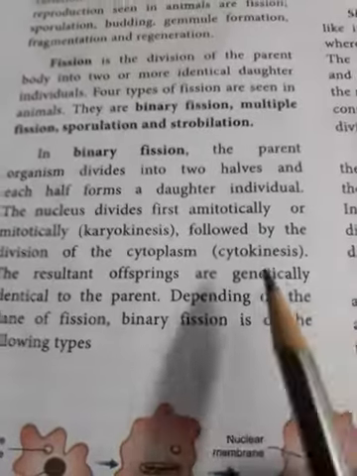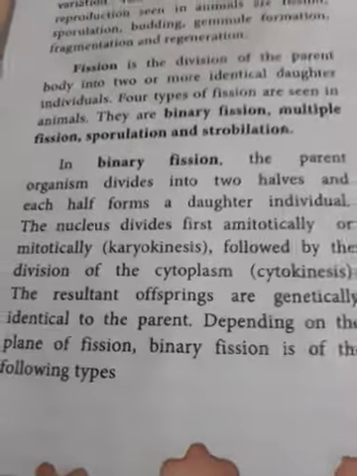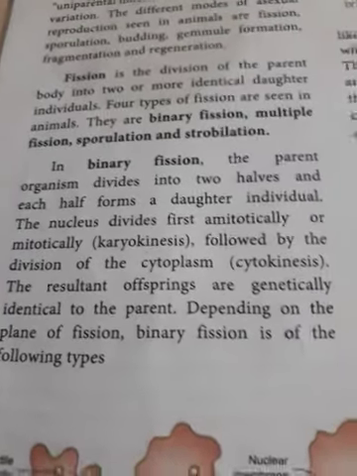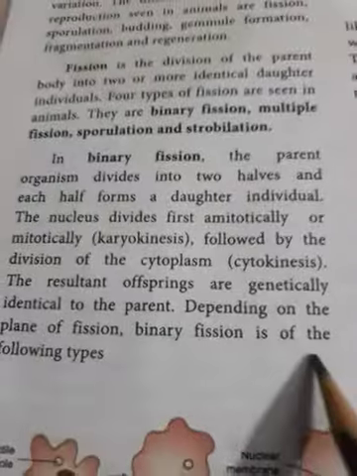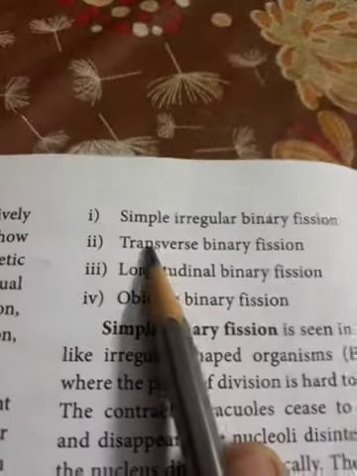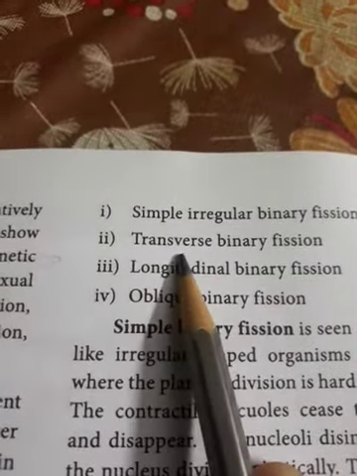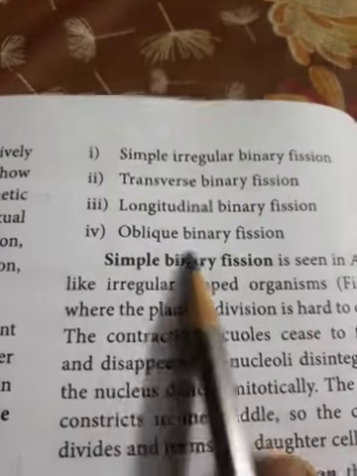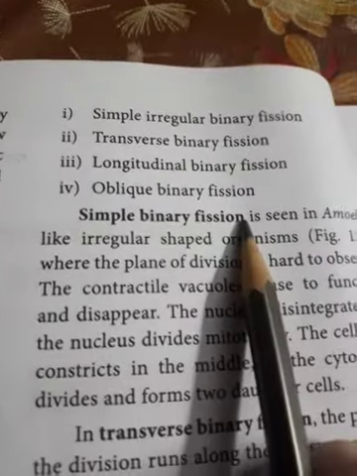Depending on the plane of division, which plane the cell is dividing, binary fission is of the following types. What are the following types? First one is called simple irregular binary fission. Second type is called transverse binary fission. Third one is called longitudinal binary fission, and fourth one is called oblique binary fission.